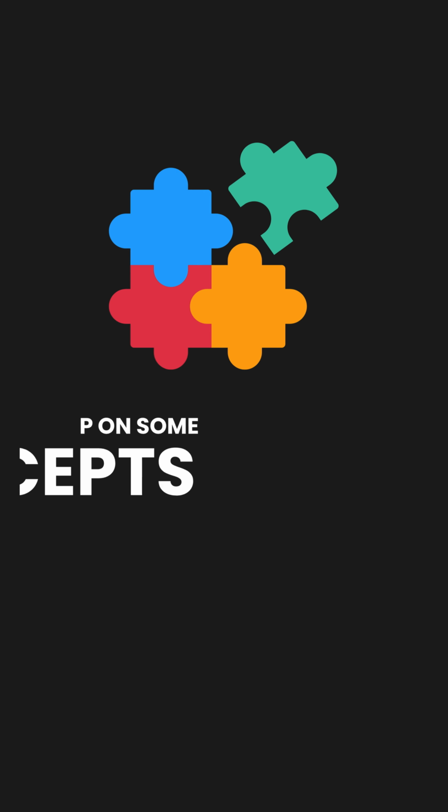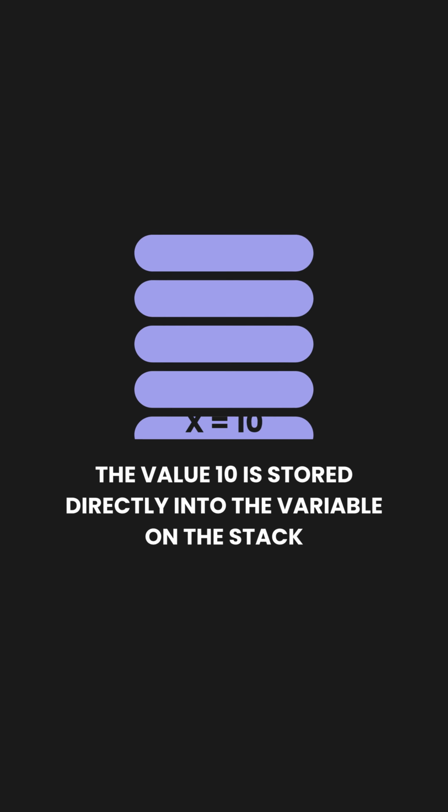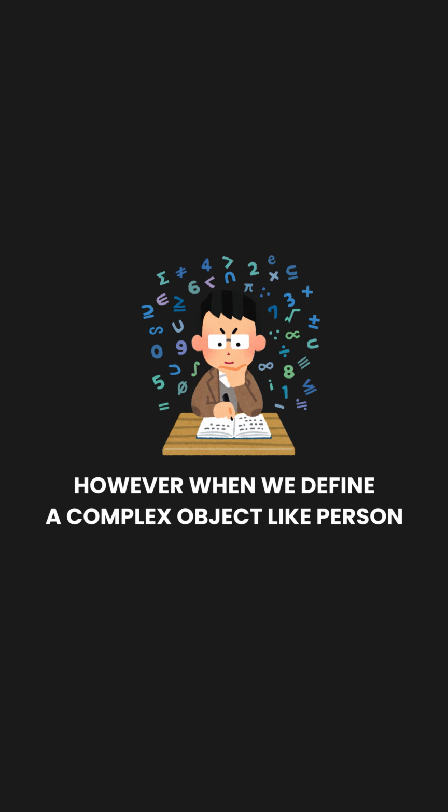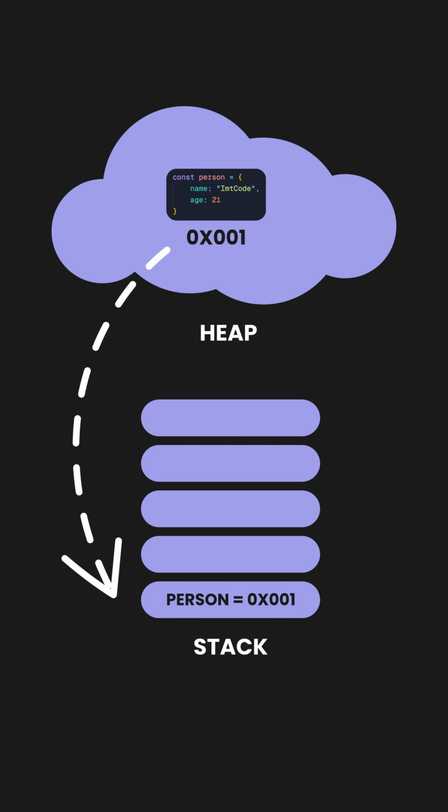Before we understand this properly, let's just brush up on some relevant concepts. So when we define a variable like const x = 10, the value 10 is stored directly into the variable on the stack. However, when we define a complex object like person, a new object is created on the heap and the memory location of this object is now stored in the variable on the stack.